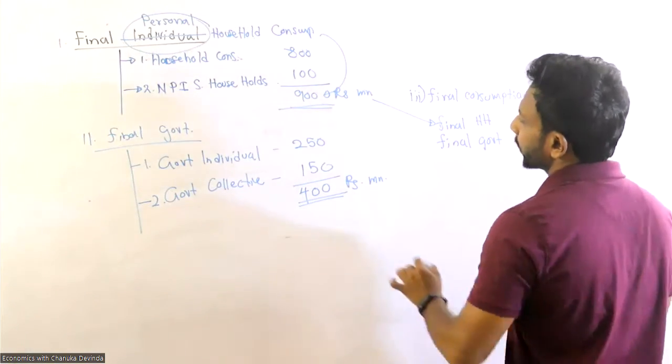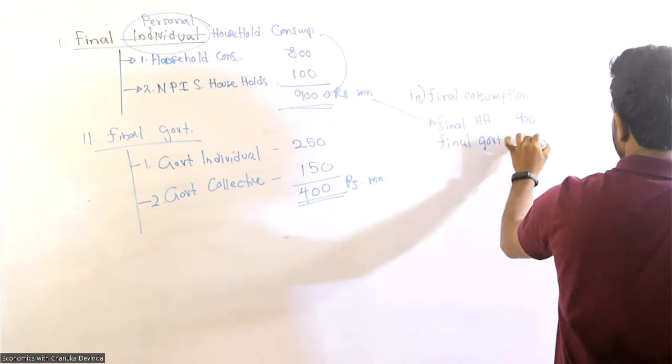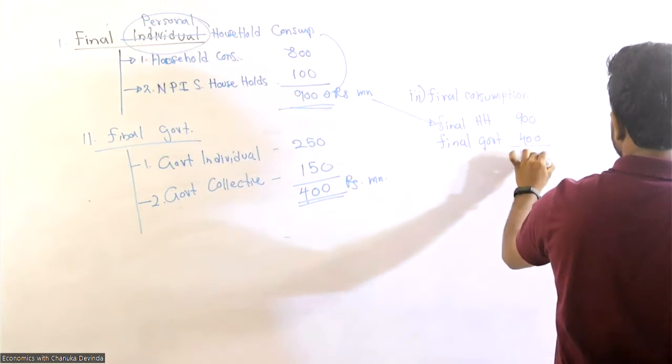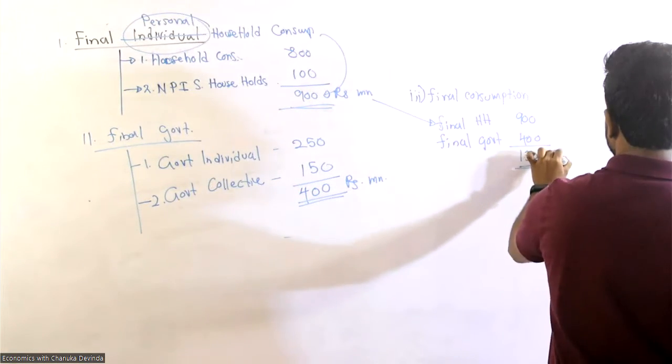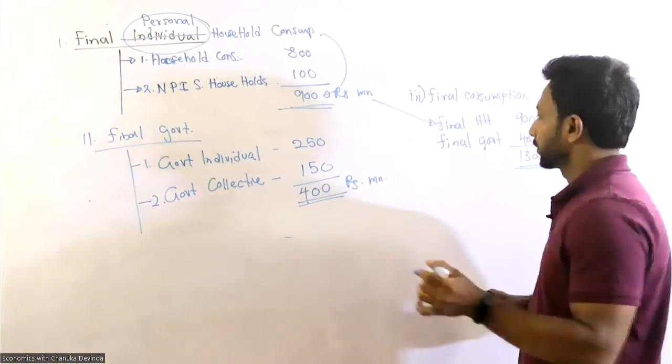When we add all together 900 and 400, it would be 1,300 million. Right?